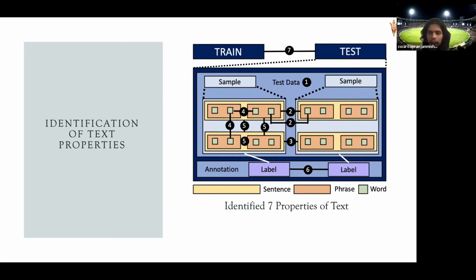If you see, starting from the simple thing, there is the word. The green boxes are words. We have word-to-word interaction. Then we have phrases, bigrams, trigrams, and all those things. We have phrase level interaction. Then we have sentence level interaction, and that is unsupervised. Then you add labels, so how they interact with labels, and then we have splits, train split and test split. So we go from lower hierarchy to higher hierarchies and look for all the different interactions. We find 7 such properties that can explain various kinds of interactions that can happen in an NLP dataset.